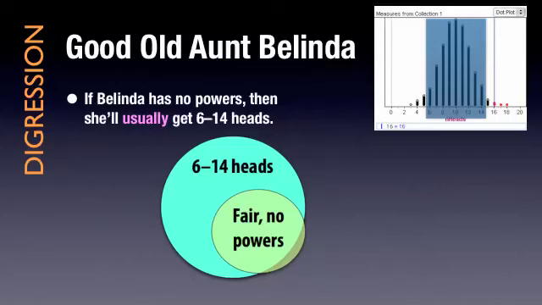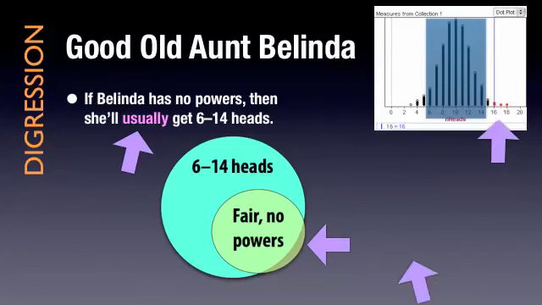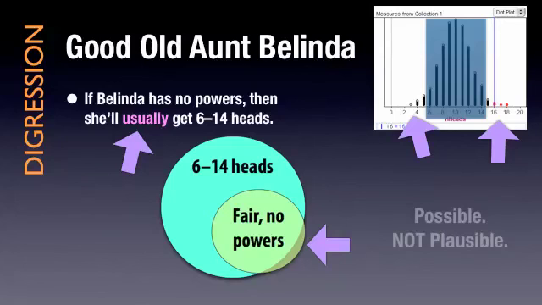It means that the diagram changes slightly. That is, this word usually means that that little circle moves a little bit off, so there's a tiny bit of the circle that's not inside the yellow circle, that's not inside the blue circle. That corresponds to the two tails of the distribution. What does that mean in terms of our logic? This is where we've said that it's possible, but not plausible. It is so unlikely that when Belinda gets those 16 heads, we don't think that the null hypothesis is true.